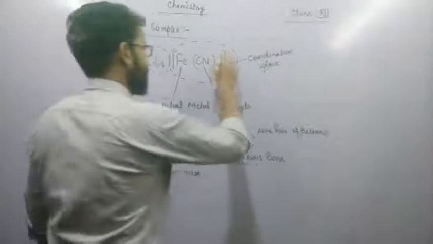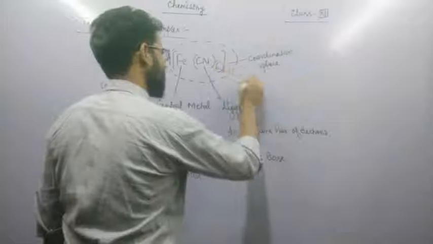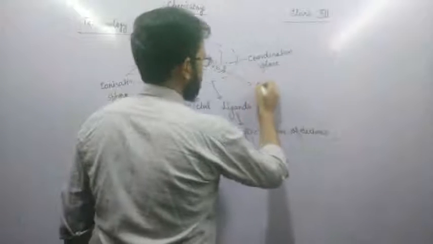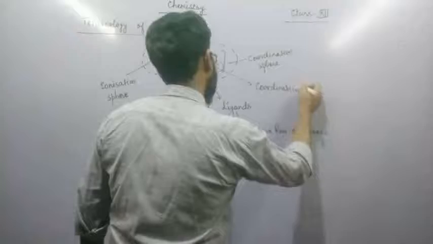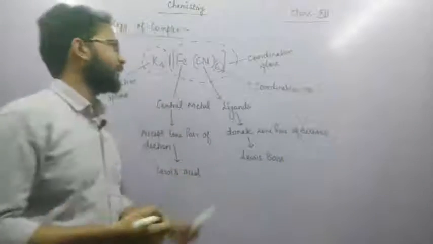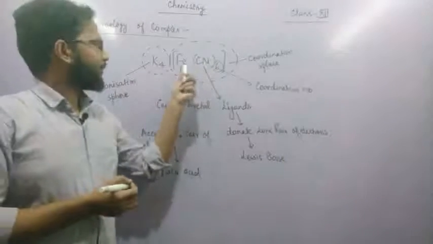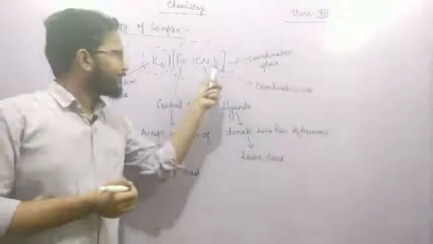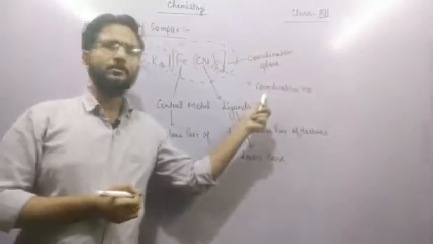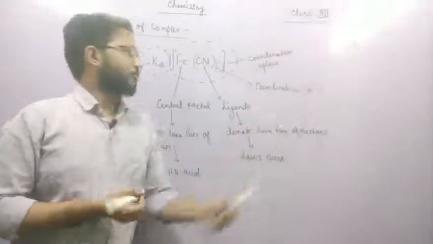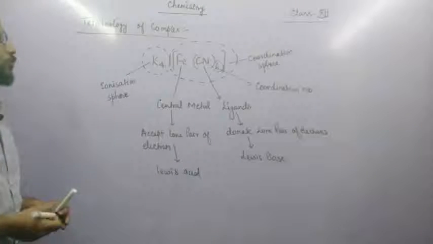And the third term is the number. The number is 6, so this number is called the coordination number. Coordination number means how many ligands are attached with the central metal. There are 6 ligands attached with the central atom, so the coordination number is equal to 6. Is it clear? So this is called the terminology of complex sphere.